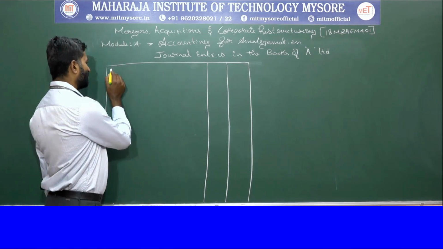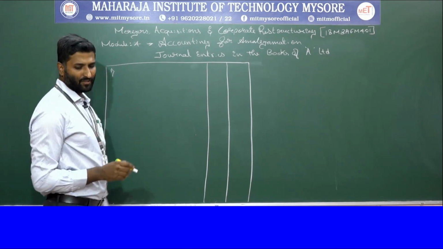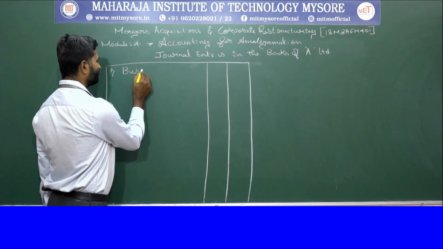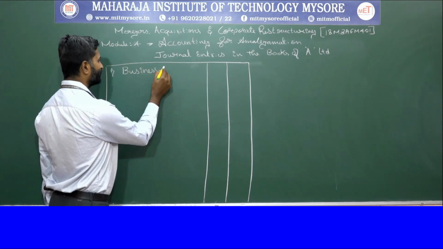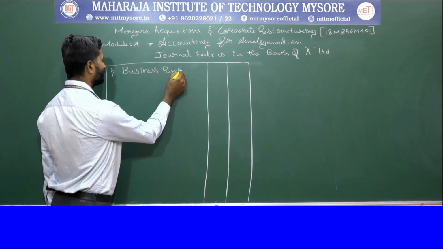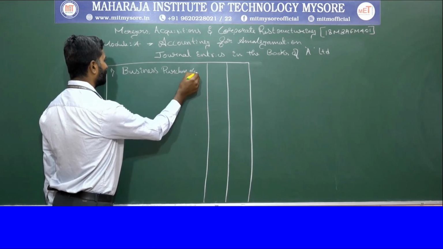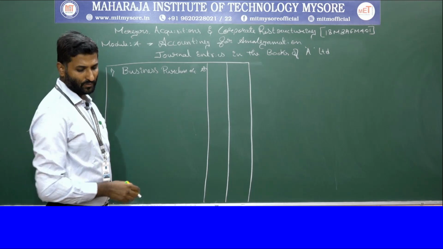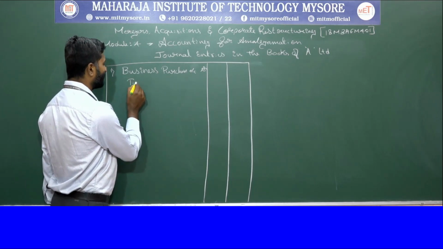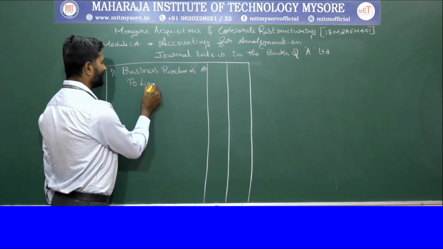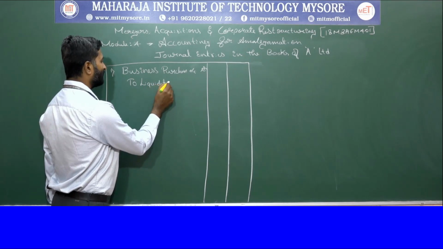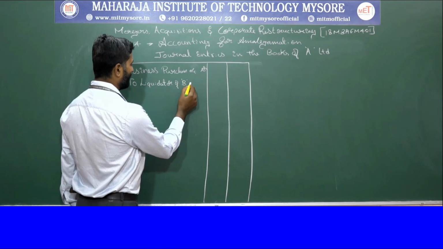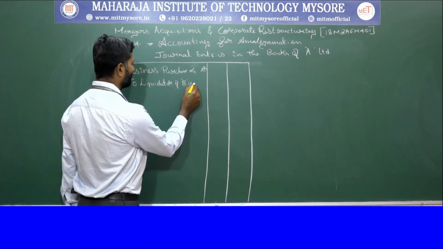As per the problem, the first journal entry is the business purchase account, debited to the liquidator of the target company, B Limited.